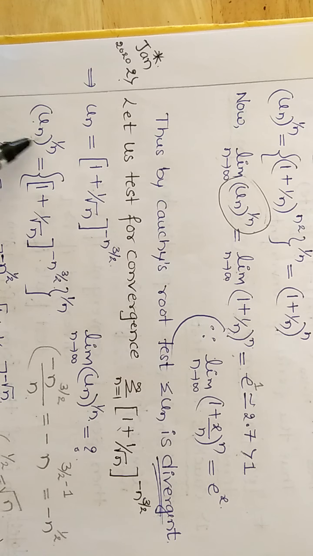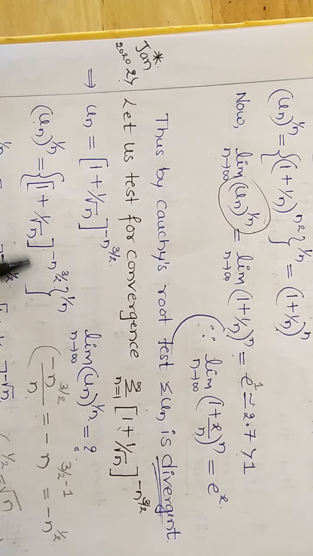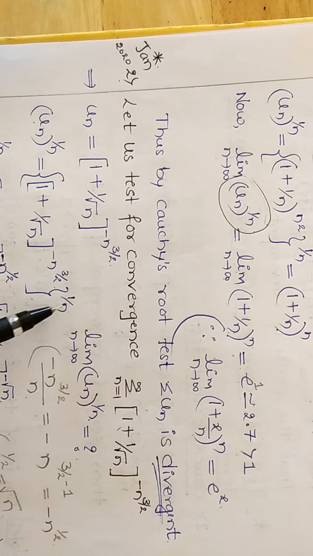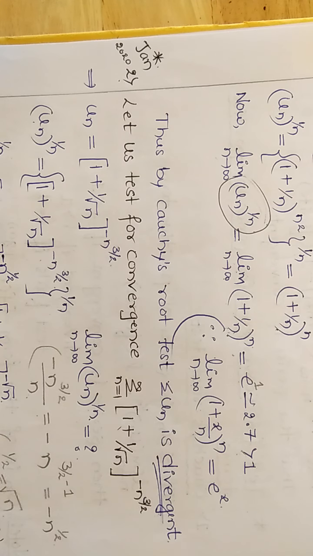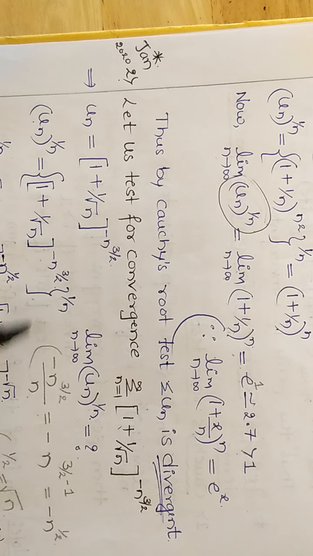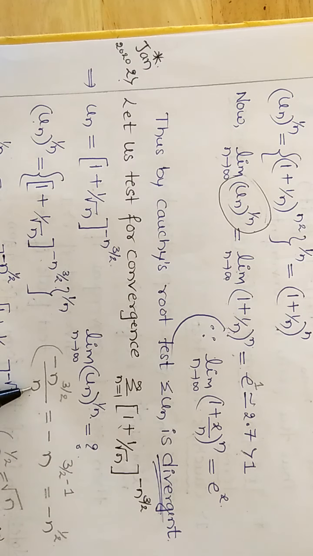Raising the power, un raised to 1 by n is equal to: keep the un value as it is, raised to the power 1 by n. So (1 plus 1 by root n) raised to minus n raised to 3 by 2, whole divided by n.